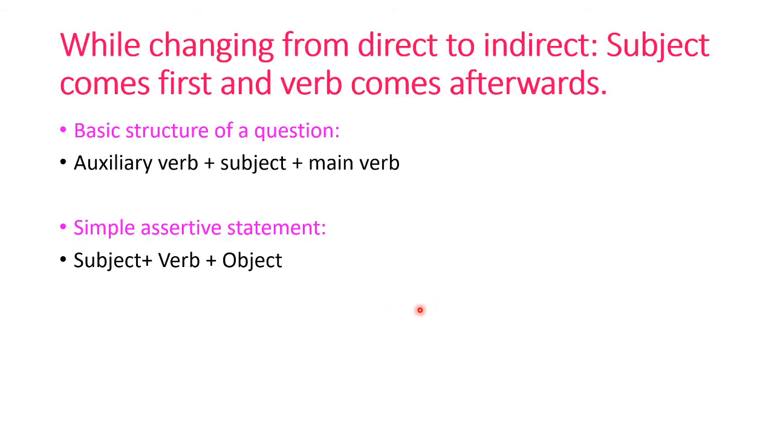Now, while changing from direct to indirect, subject comes first and verb comes afterwards. This is the second thing that students confuse with. So, the basic structure of a question is auxiliary verb plus subject plus main verb. But when we convert it into a simple assertive statement, then the structure has to be subject plus verb plus object, because this is the structure of a simple assertive sentence.